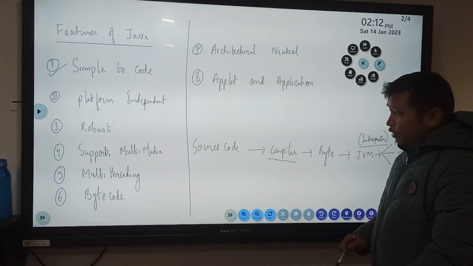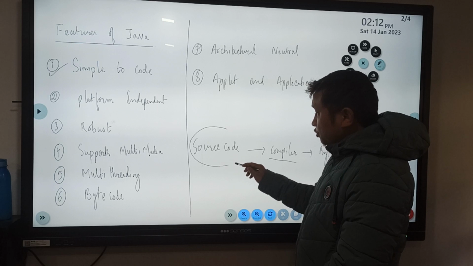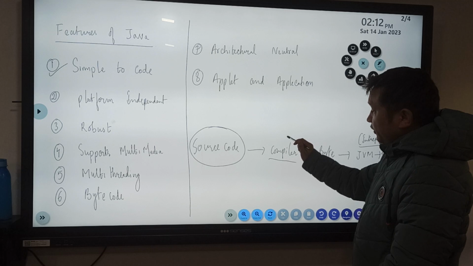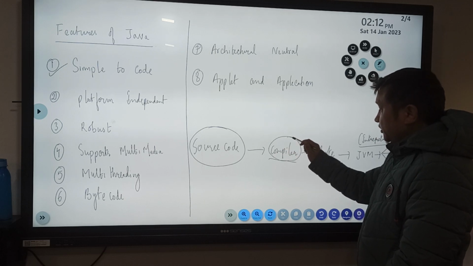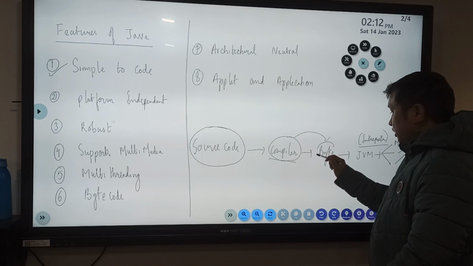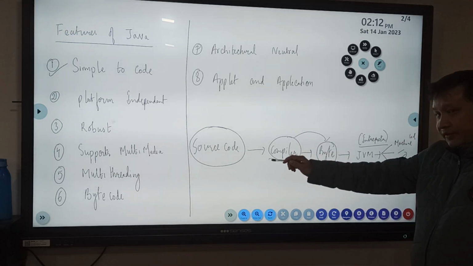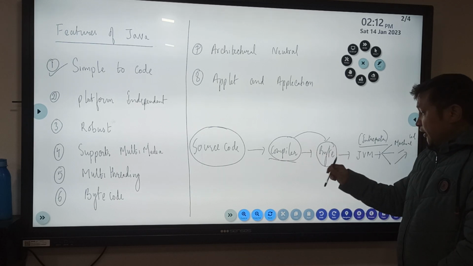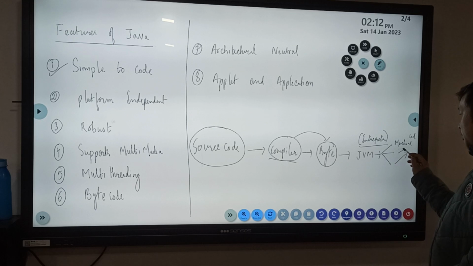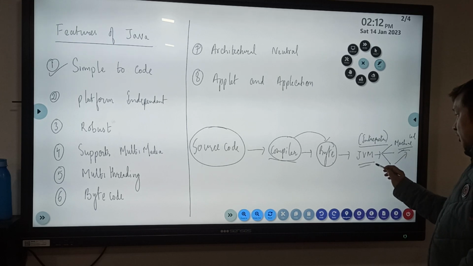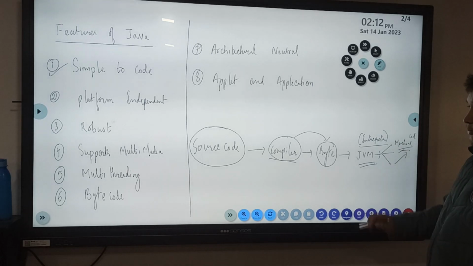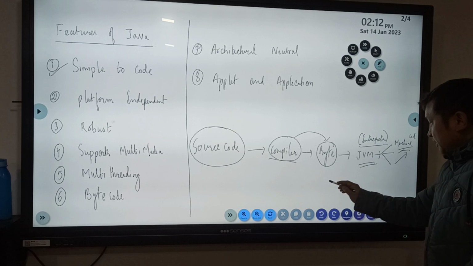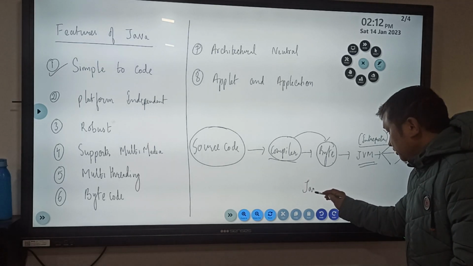Now whatever you write is known as source code. Your source code will first be compiled by the compiler into bytecode. The code that you have typed will be converted into bytecode using the compiler, and that bytecode will be converted to machine code by using the JVM. Now what is the JVM? The JVM is the interpreter. It is also a language translator, right? This interpreter, the JVM, stands for Java Virtual Machine.